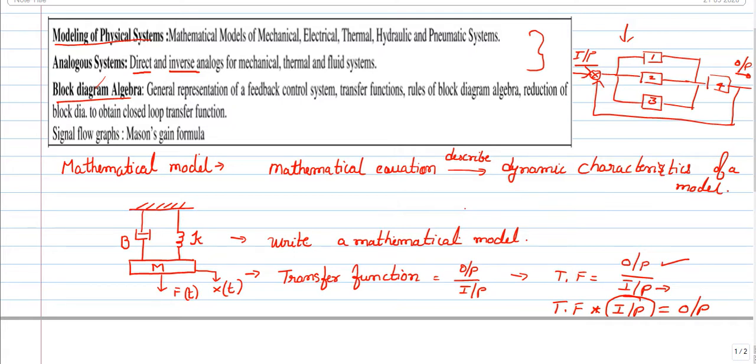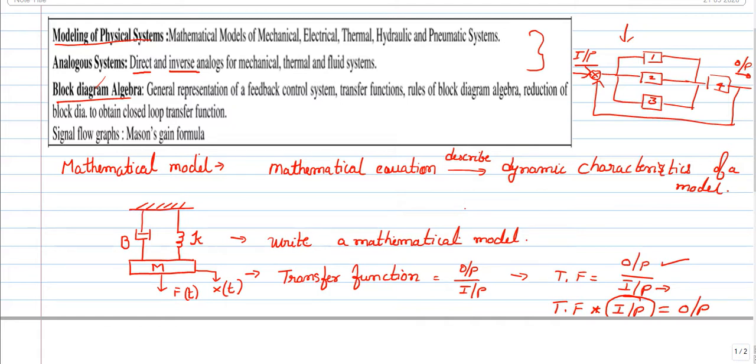What we will be doing in further classes: we will be considering few physical models, and we will be rewriting in terms of a mathematical equation. That is the first set. Similarly, we will consider some complex block diagram, and we have some rules to follow, and we will reduce according to the rules, and finally we will be getting a transfer function.